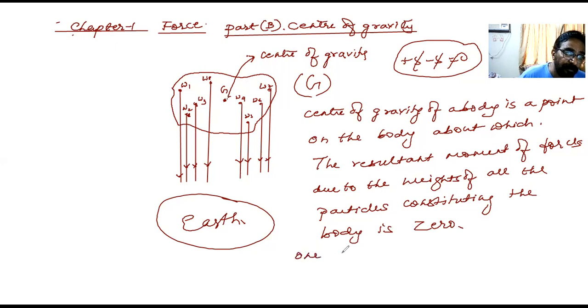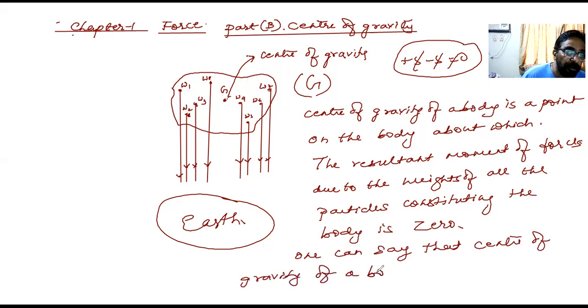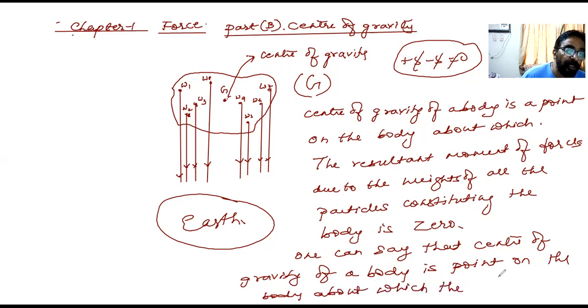One can say that the center of gravity of a body is a point on the body about which the whole weight of the body is concentrated.